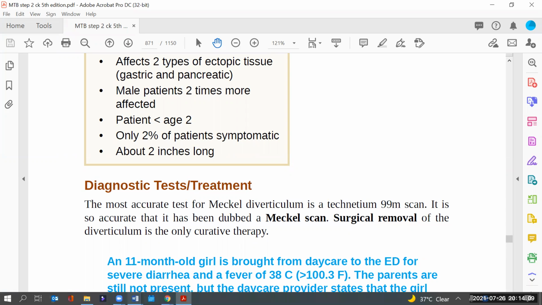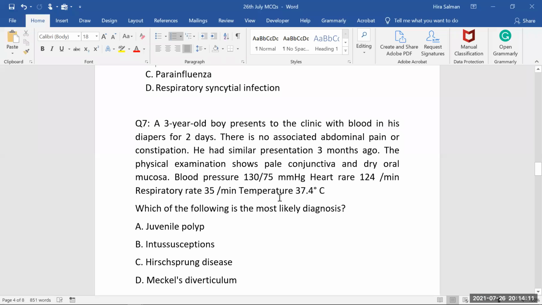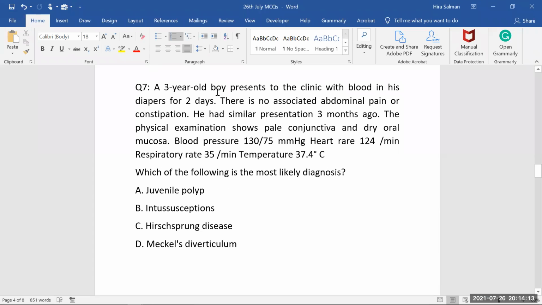So now looking at the questions. Here the question says a 3-year-old boy presents to the... yes, dear. Can this Meckel's diverticulum not happen in adults? It can. See here, it's happening at 3 years also, so maybe in adults also. Most of the time, because it's a congenital one, right? Congenital means they have it by birth.